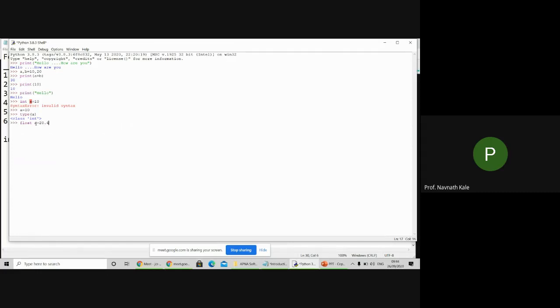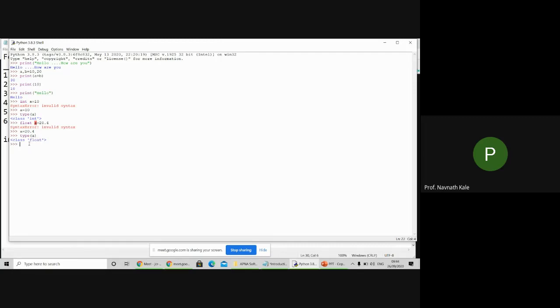But here, if we write like this, it will give an error. So simply write a equal to 20.4. It will accept. Now check type of a. It is float type.